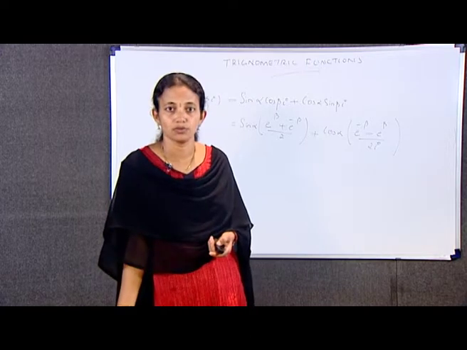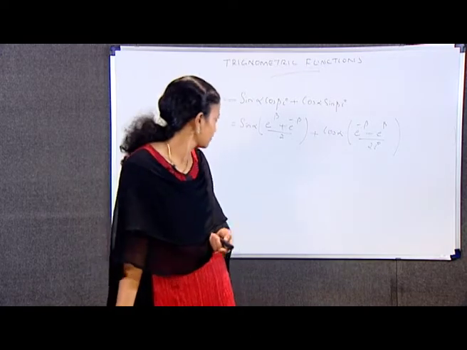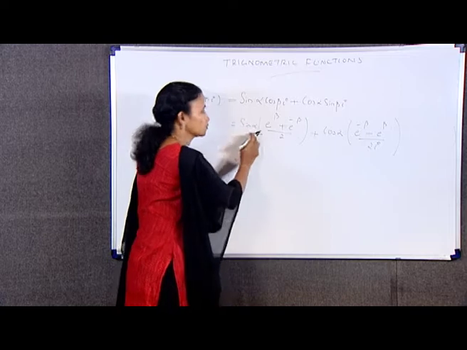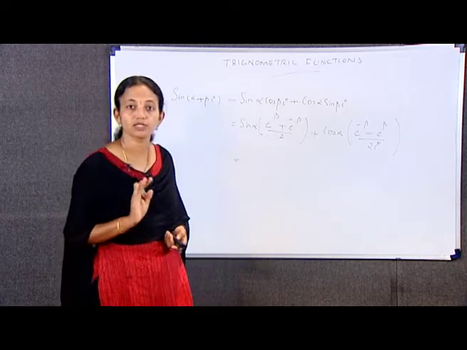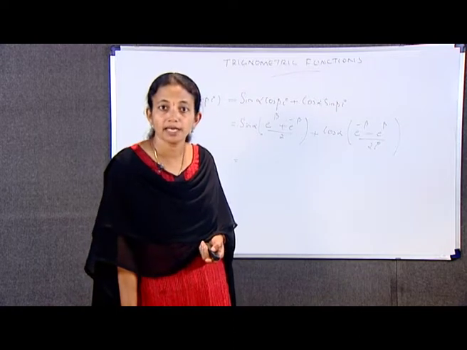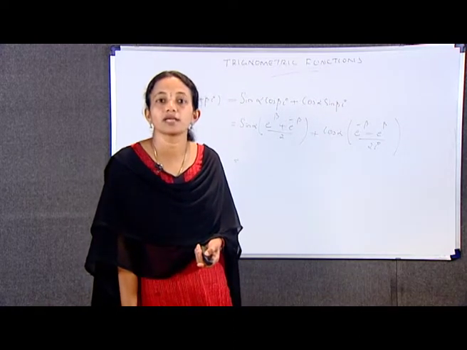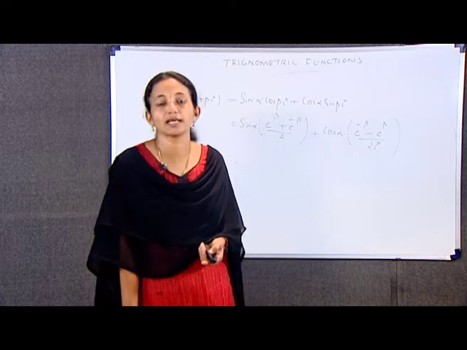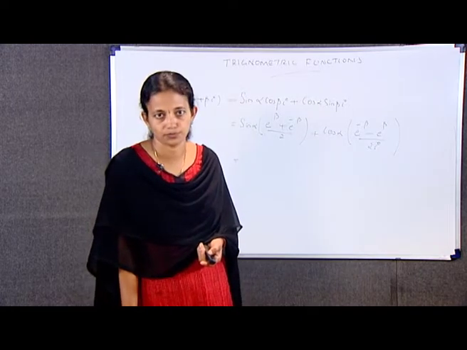This is equal to sin alpha into e raised to beta plus e raised to minus beta by 2 plus i into cos alpha into e raised to beta minus e raised to minus beta by 2. That is what?